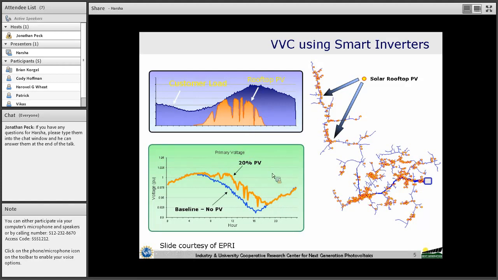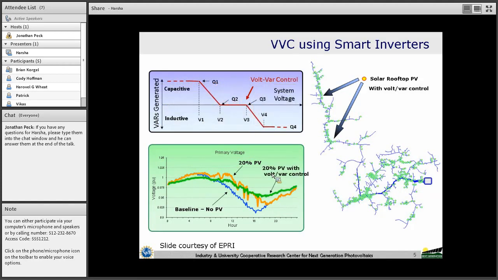Now, when some of these PVs are associated with volt-var control and associated with the smart inverters, accordingly we can perform volt-var control with these smart inverters. Then we will find the green plot here, and the voltage will show improvement in the voltage profile, both in terms of the variation in the voltage as well as the fluctuations in the voltage. They are reduced, and this is the curve showing the volt-var control characteristic of the smart inverter.